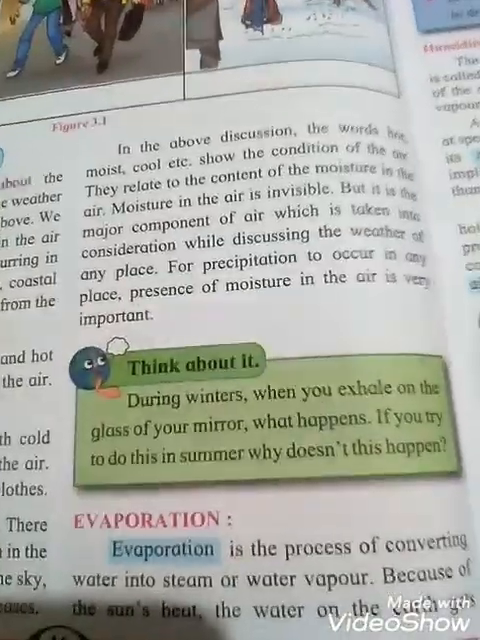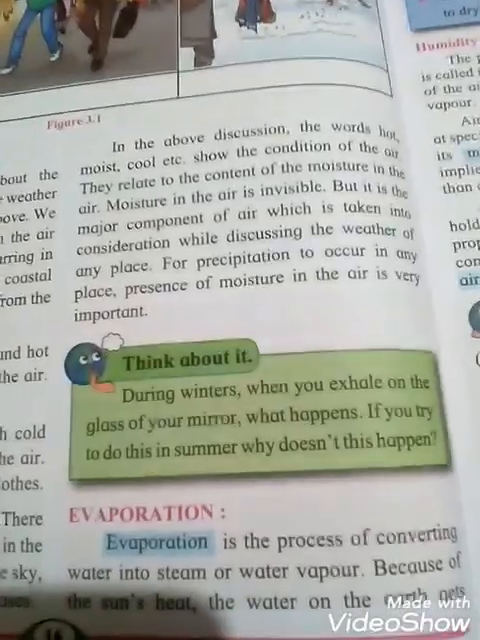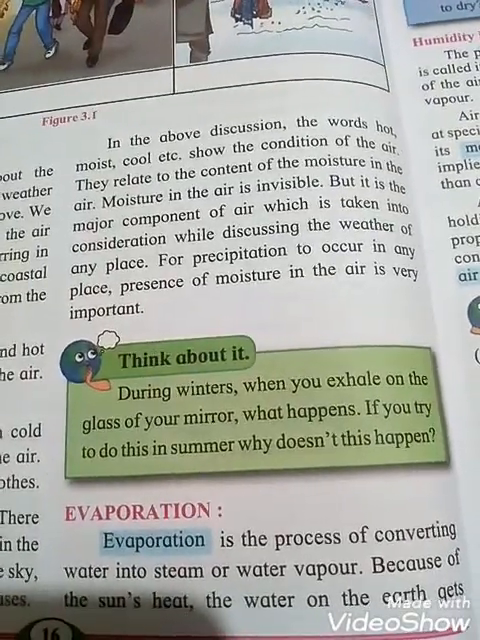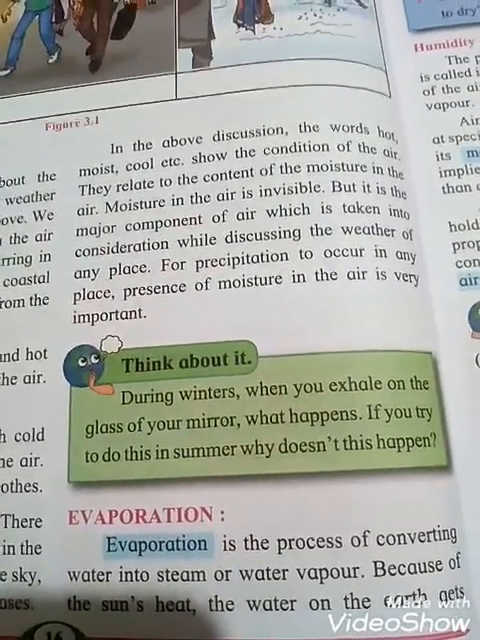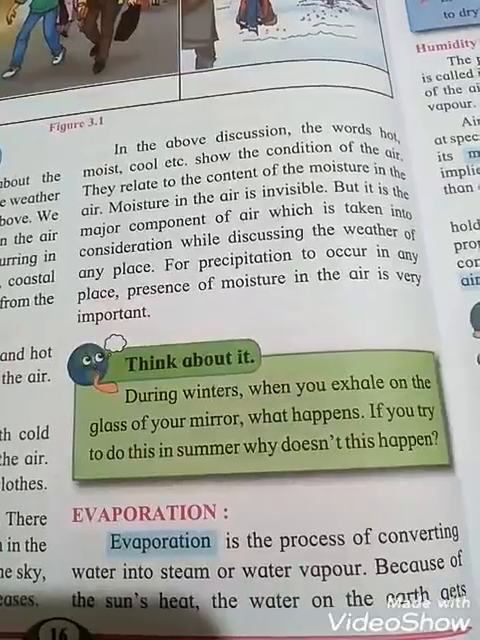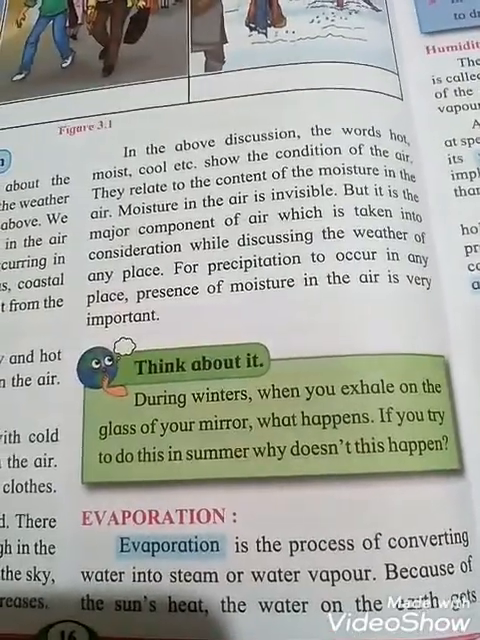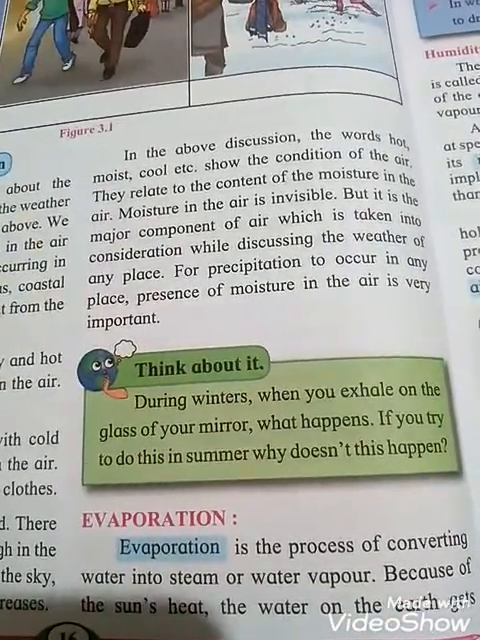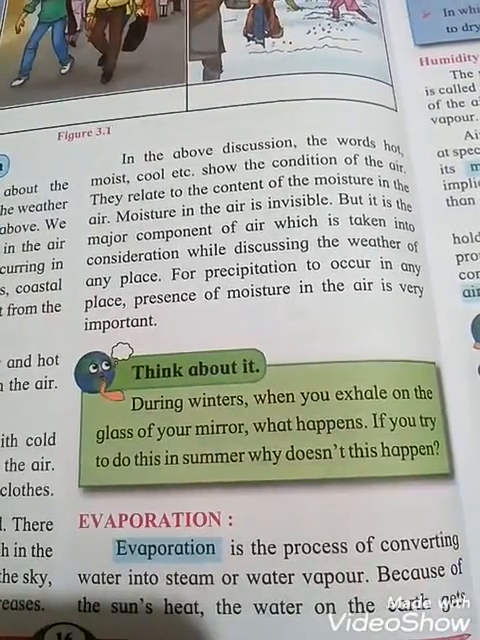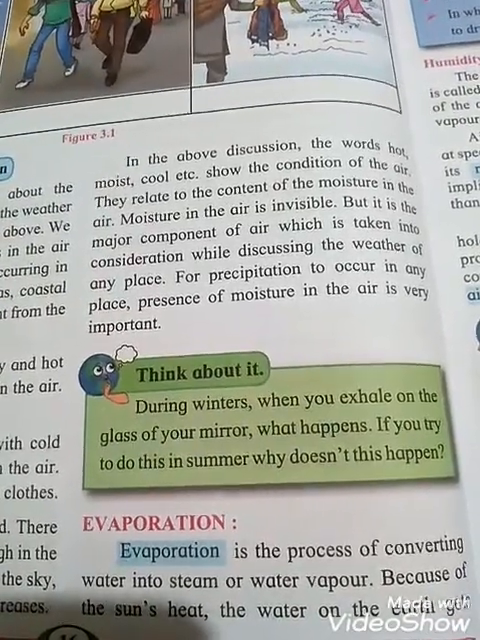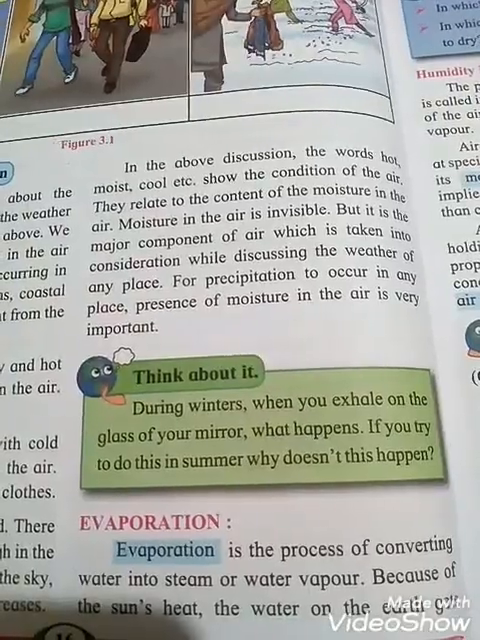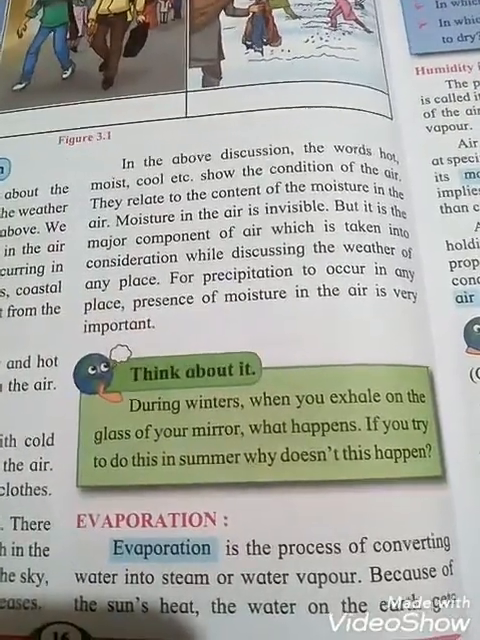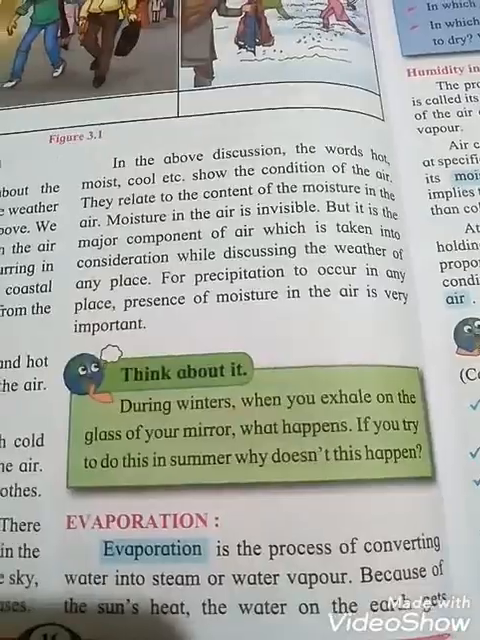Think about it. During winter, when you exhale on the glass of a mirror, what happens? If you try to do this in summer, why does this not happen? See, students, in winter, the moisture holding capacity of air is low due to low temperature. Therefore, when we exhale on the mirror, the water vapor present in the exhaled air condenses, and as an effect, very thin water drops are found on the glass of the mirror.